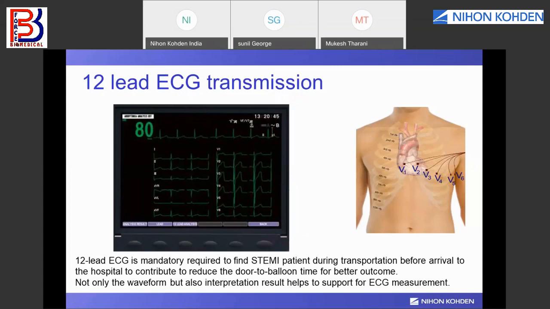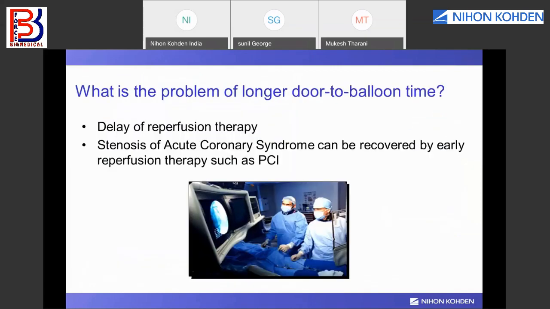It is recommended, and getting mandatory, that the patient's 12 lead ECG be transmitted to the hospital before the patient arrives. Why is it required? To reduce the door to balloon time and the delay of reperfusion therapy.